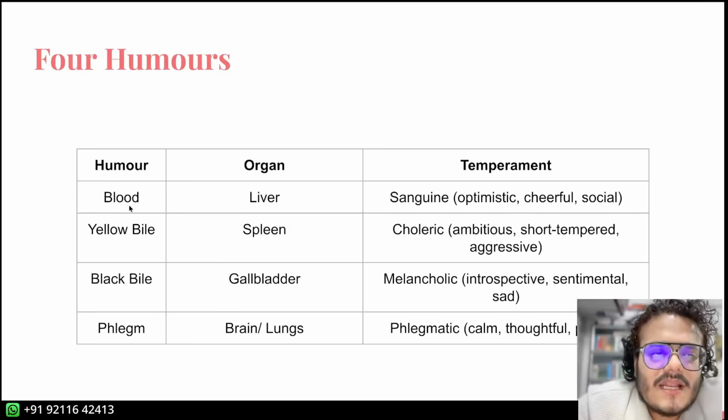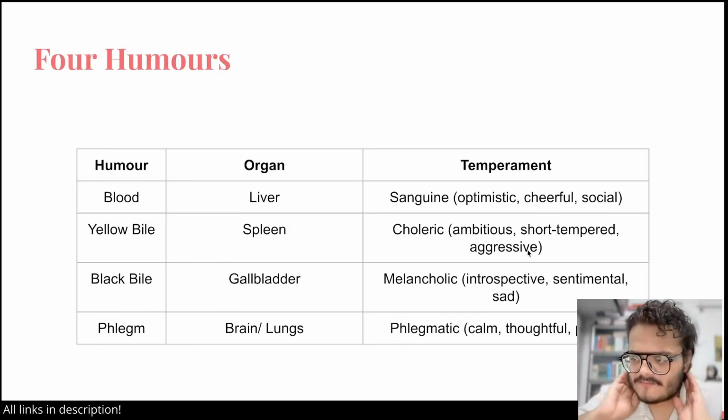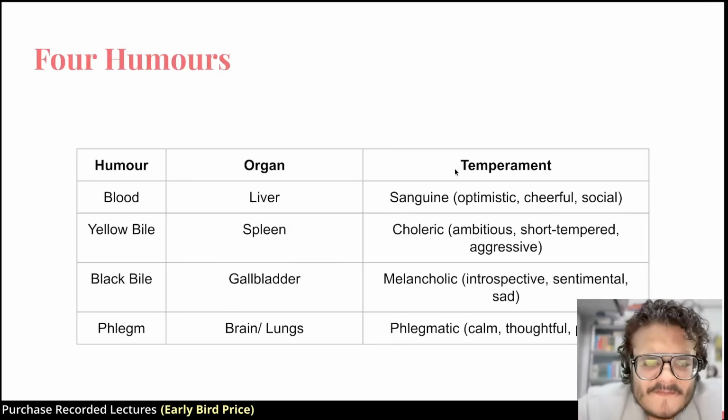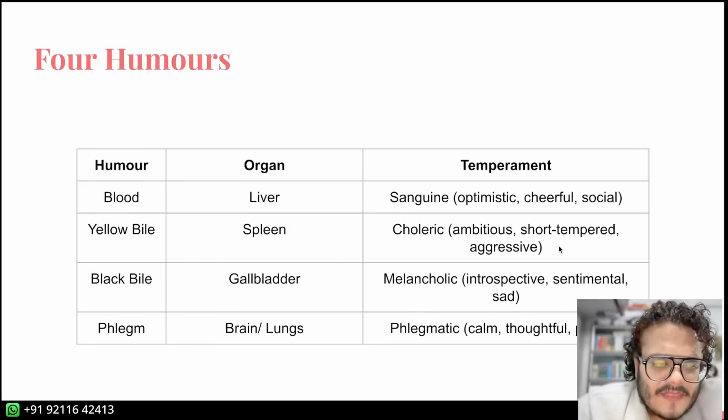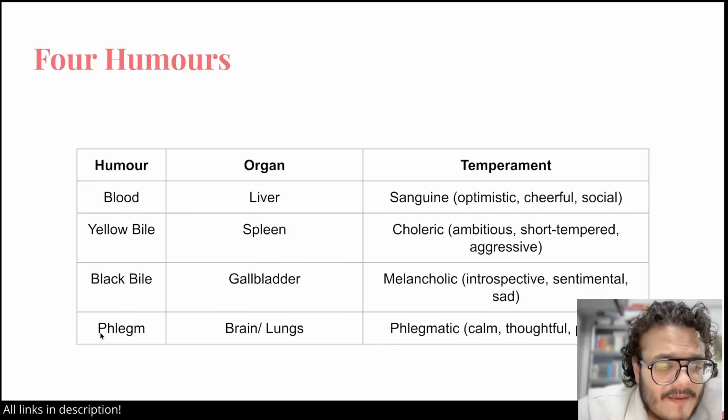Now, if you have a lot of blood in you, then you will be a sanguine person: optimistic, cheerful, social. Imagine someone who's always dancing and jumping and ready to hang out with other people. If you have a lot of yellow bile in you, you are choleric, which means you are ambitious, short-tempered, and aggressive. Perhaps a little bit like Achilles. If you have a lot of black bile in you, you are melancholic. So you are introspective, you think a lot, you are sad very often, you are sentimental, you are emotionally sensitive. If you have a lot of phlegm in you, then you are phlegmatic, which means you are calm, thoughtful, and patient.